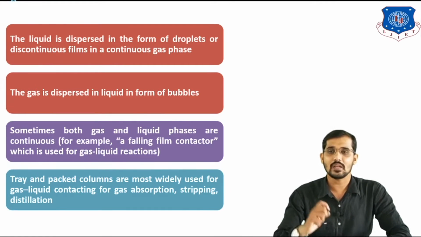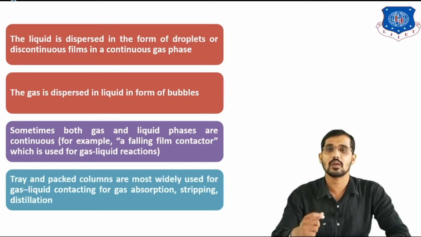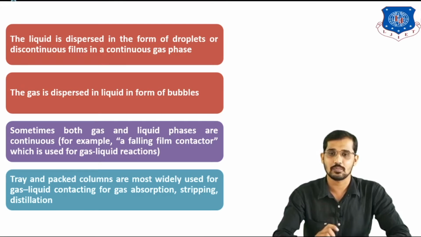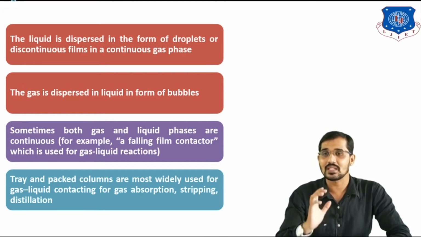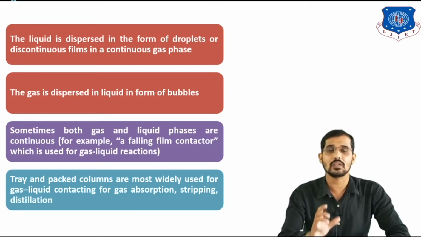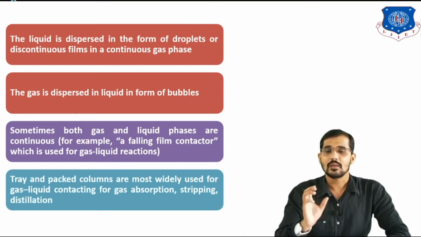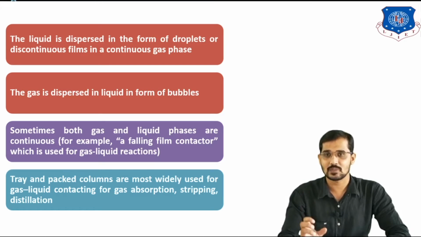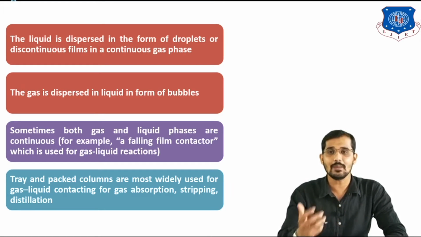After that, the last point related to this is that tray and packed columns are most widely used for gas liquid contacting for gas absorption, stripping and distillation. So tray column is nothing but an example for gas dispersed and packed column is nothing but an example for liquid dispersed. We will discuss all these equipments, or I can say examples for liquid dispersed and gas dispersed, in coming slides. But before that, just see here, tray column is the example for gas dispersed and packed column is the example for liquid dispersed. Now we will see more examples in the next slide.